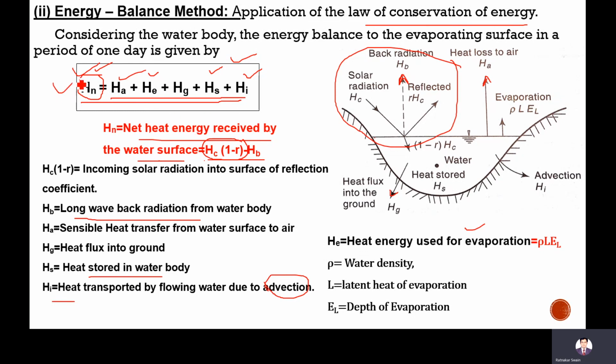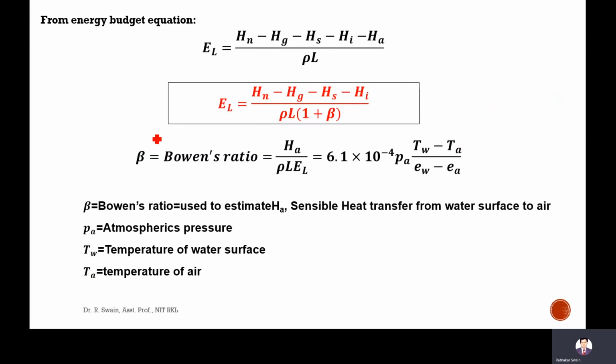Using this equation and this equation, because there is the EL term, we get EL, the evaporation, equal to Hn minus Hg minus Hs minus Hi minus Ha, divided by rho L. That means net heat energy minus all the energy losses, divided by rho L. These terms Hn, Hg, Hs, Hi can be determined directly. However, this Ha cannot be directly determined.